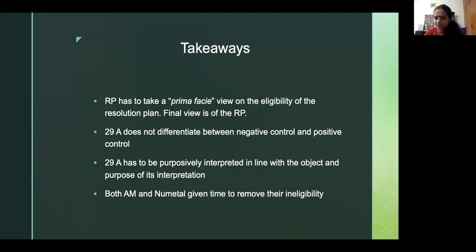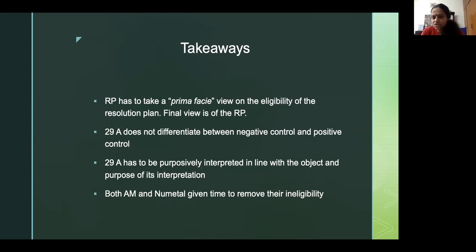That's the underlying principle. There was also a lot of talk about positive and negative control, because the shareholding rights of Revant Ruia were such that they gave negative control. I'm certain you guys have now done M&A courses enough to know what is positive control and negative control. For example, veto rights are negative control. Positive control means you have actual voting rights on the board. The court said nothing doing. We don't care about whether it's positive control or negative control. I apologize for the sound. It's all about whether you had control or not, and whether you exercise control of a company that has become an NPA.